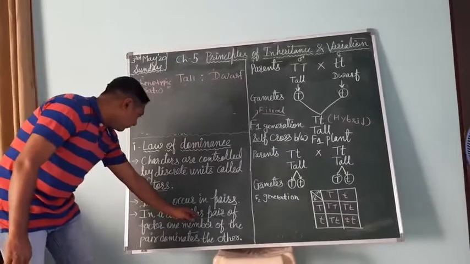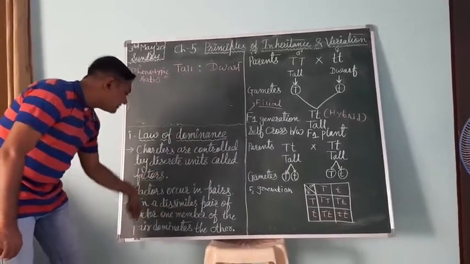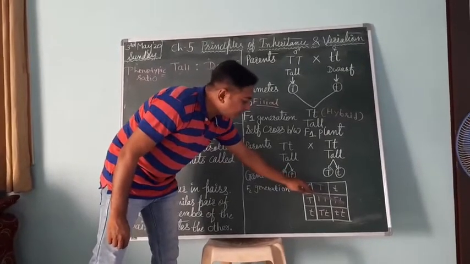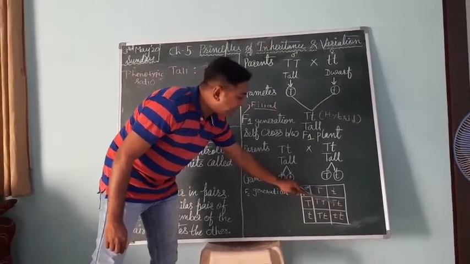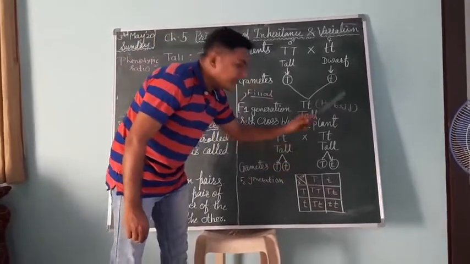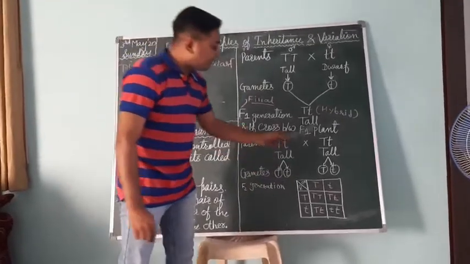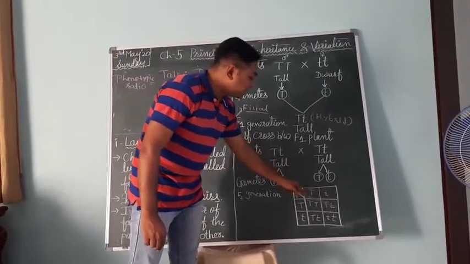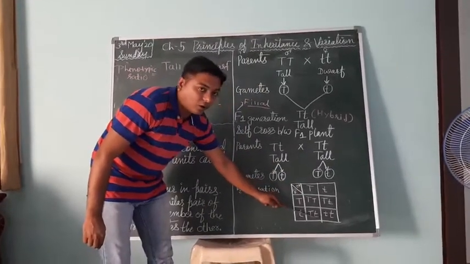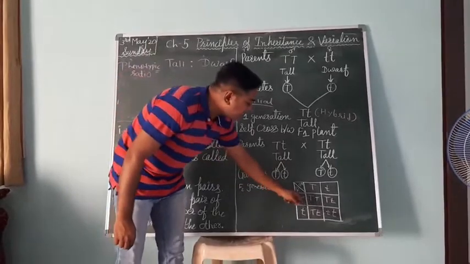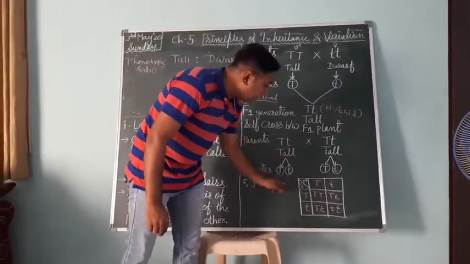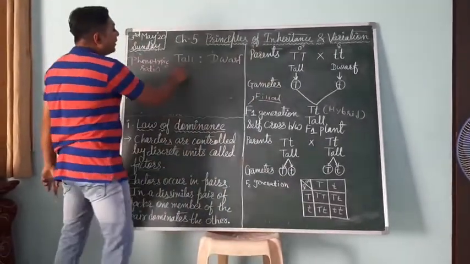One member of a pair dominates the other. So capital T dominates small t, and capital T dominates small t. So the expression is done by capital T and the plant becomes tall, and for the small t, the expression is short but it remains suppressed. So one member remains suppressed and one member dominates the other. So its phenotype also becomes tall. Here capital T small t also becomes tall, and when small t comes together with small t, it produces a dwarf character. So in all the plants there are two types of phenotype, tall and dwarf.